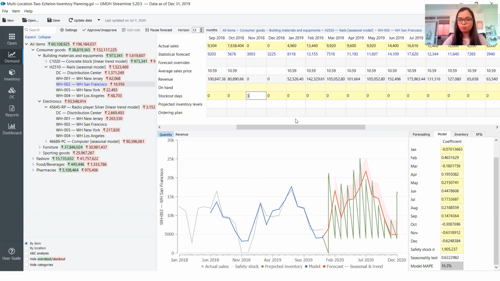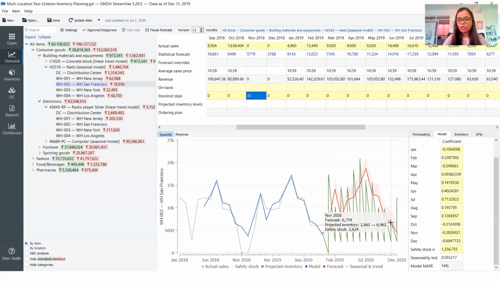But since we have not put that, I want to show it to you that the moment I change the stock out days, you will notice that the forecast for the month of November, which currently is 4,786, would change. So now it has increased to 6,174. So it's automatically determining and eliminating these impacts of these stockout events that had happened in the past.